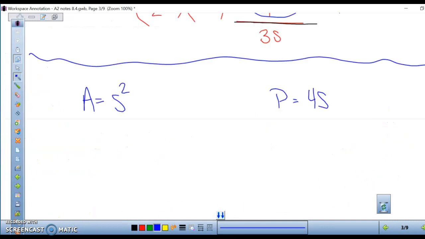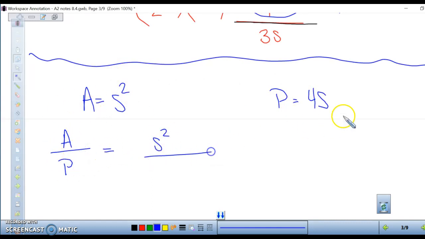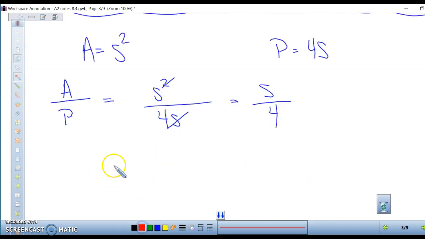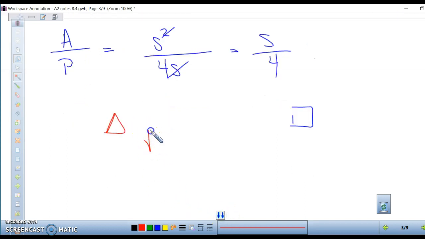And for our square, we have the area is s squared and the perimeter is 4s. So if we did our ratio of area divided by perimeter, we'll put s squared on the top and 4s on the bottom. So the s's can cancel, and we're left with s divided by 4. Now we need to see which one is bigger. We're going to compare the triangle to the square. The triangle's efficiency was square root of 3 s divided by 12, and our square is s over 4.